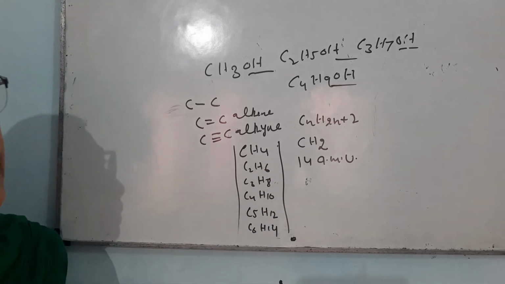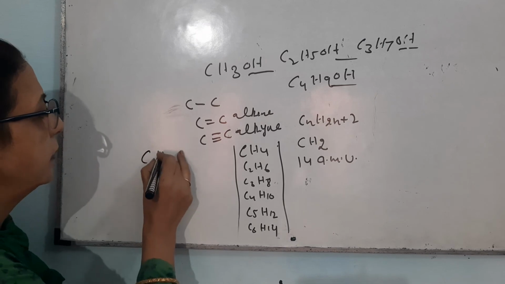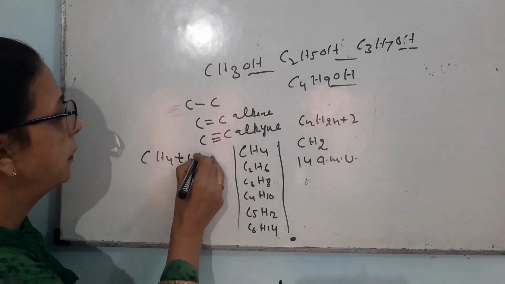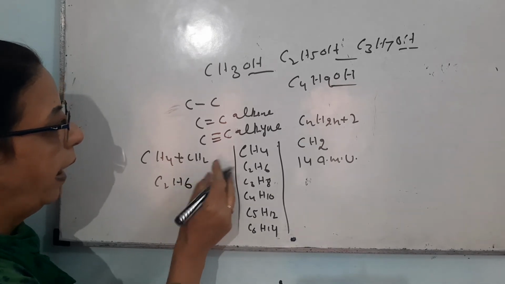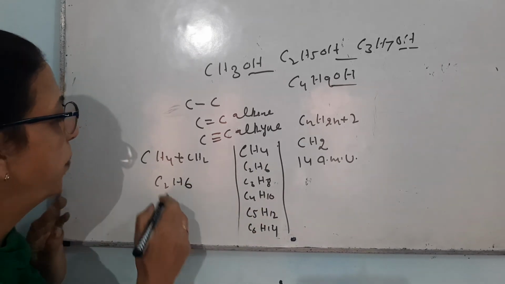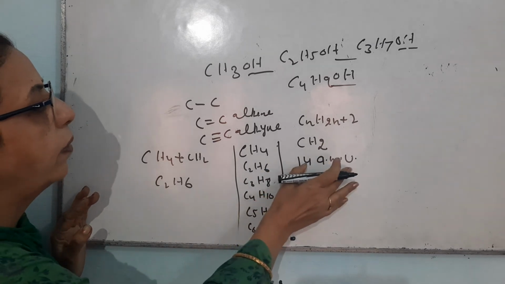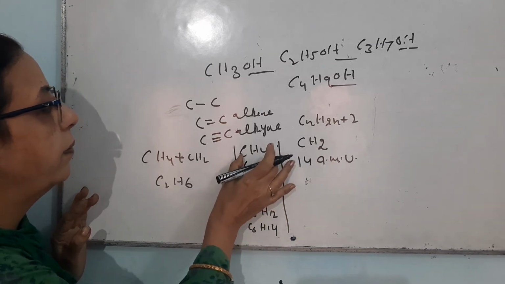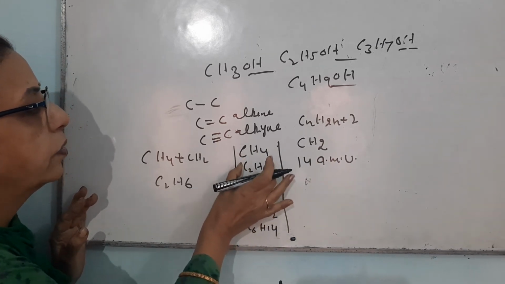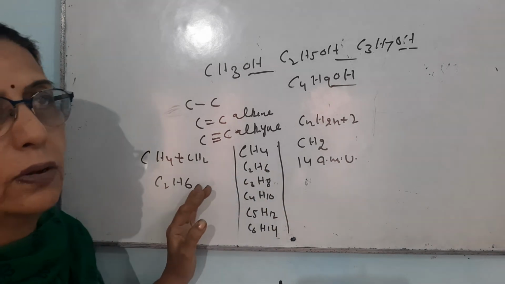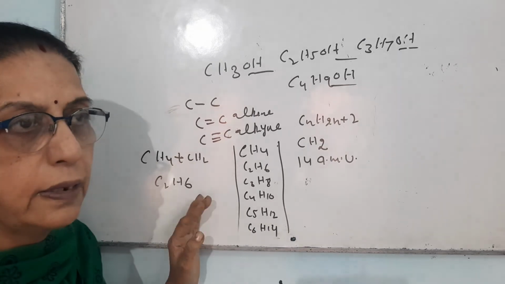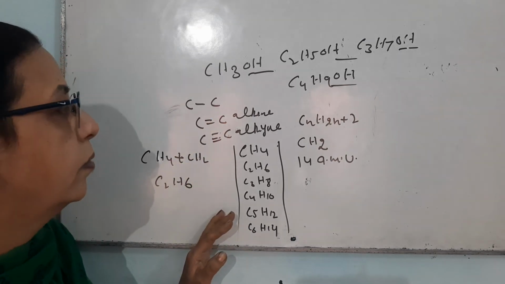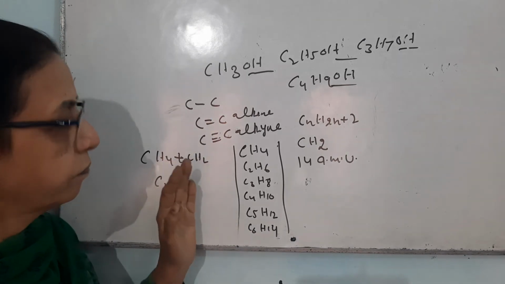So these are the characteristics of homologous series. If I add CH2 to methane, it will be converted into ethane. And if I add 14 atomic mass units to the molecular mass of methane, that will become the molecular mass of ethane. You can make all the homologous series like this.